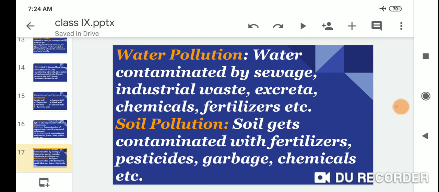Water pollution: water contaminated by sewage, industrial waste, excreta, chemicals, fertilizers, etc. Soil pollution: soil gets contaminated with fertilizers, pesticides, garbage, chemicals, etc.